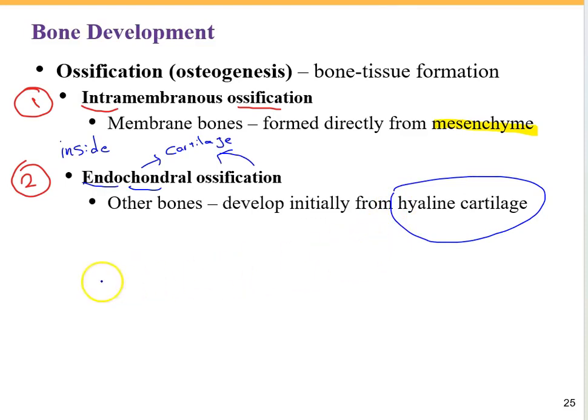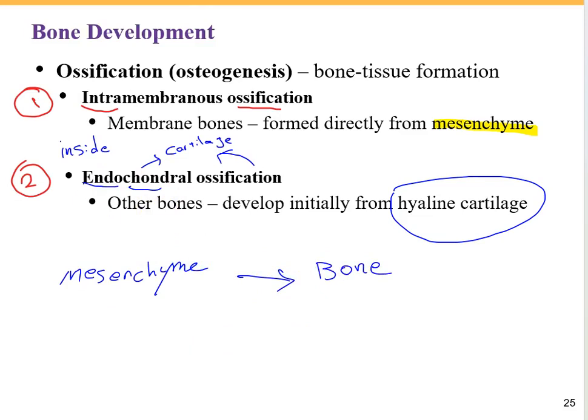So please make sure you know, for intramembranous ossification, we should have the mesenchyme, which is the embryonic tissue. And then inside of the mesenchyme, we're going to have the bone formation.